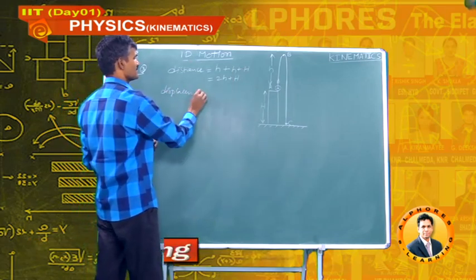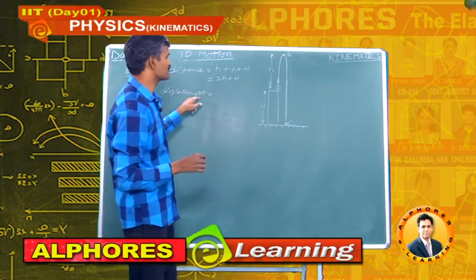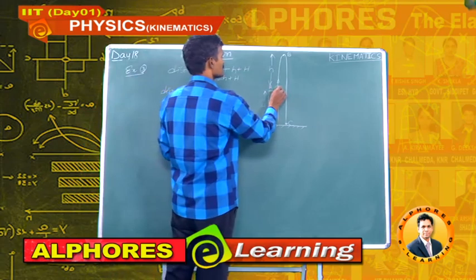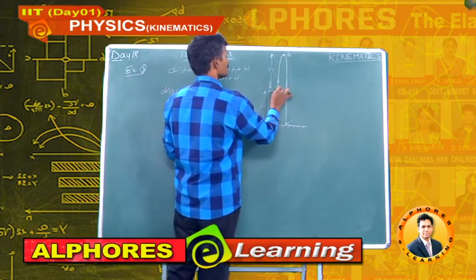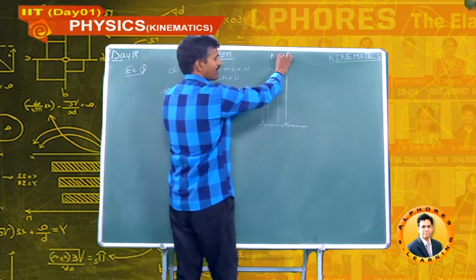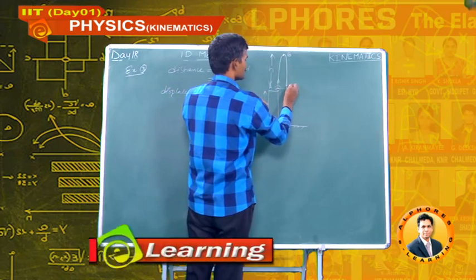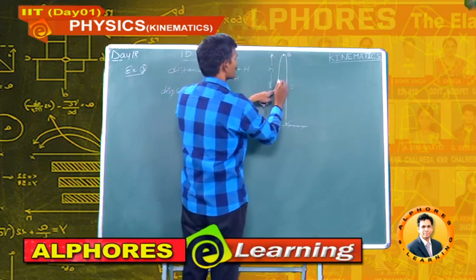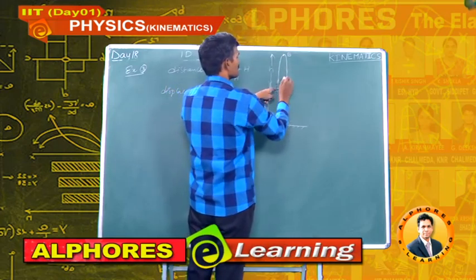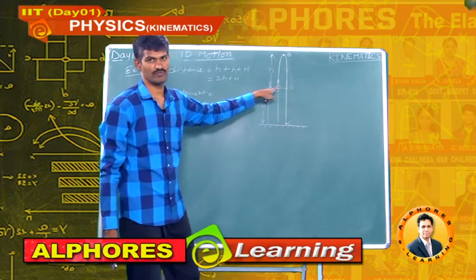What is the displacement travelled by the body? The body travels from A to B. Here it is the positive displacement. From B to some other point D here, this is positive displacement and this is negative displacement. Up to this, total displacement is 0.